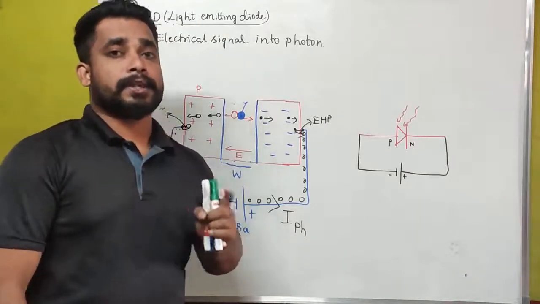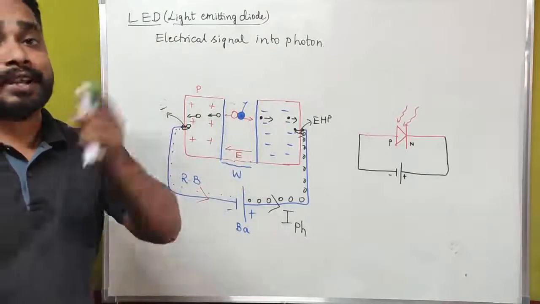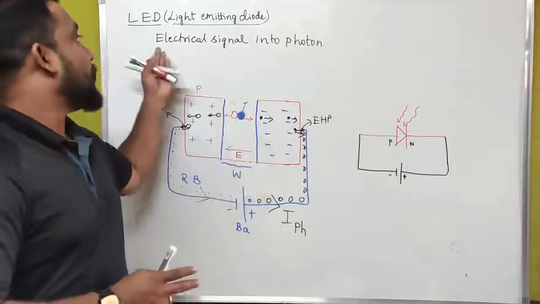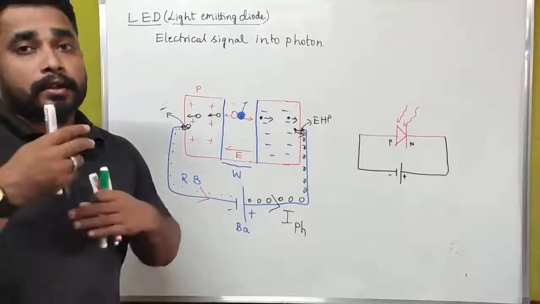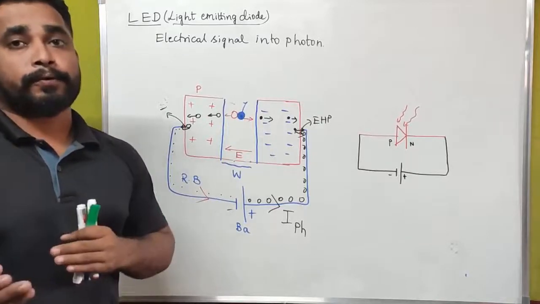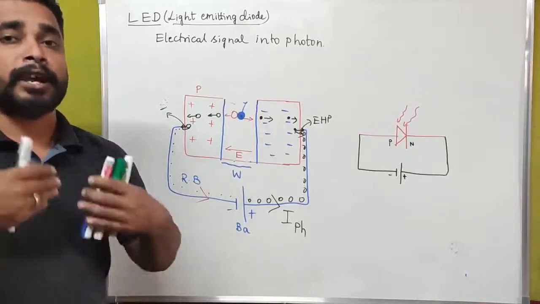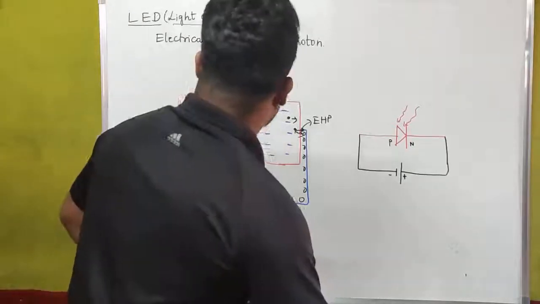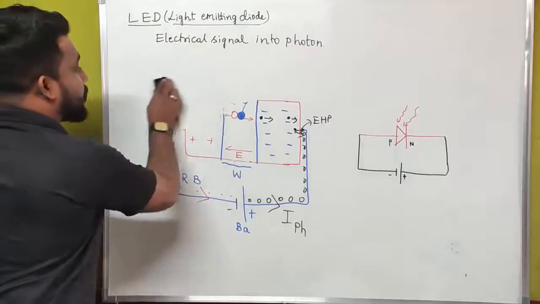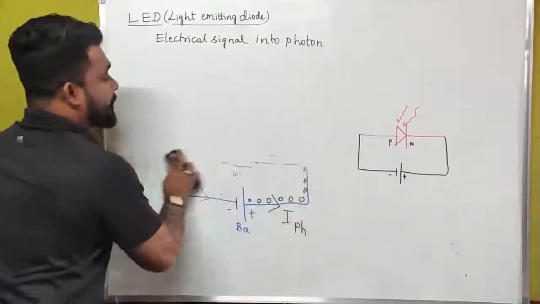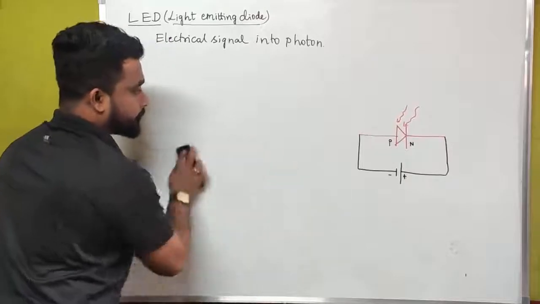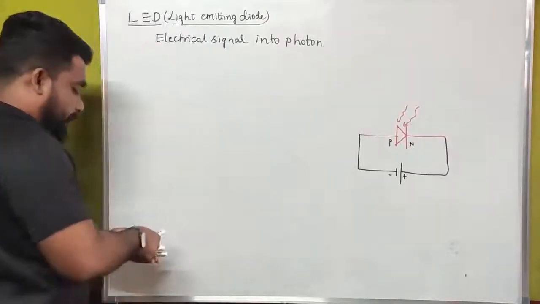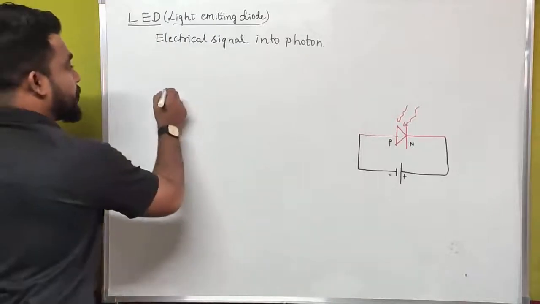Light emitting diode is a best example of photo transmitters. Actually, for photo receivers, the photodiode is an example, and for photo transmitters, that is photo emitters, LED is the best example. Let us see how light emitting diodes emit light radiation. For that, we have to consider a PN junction diode.